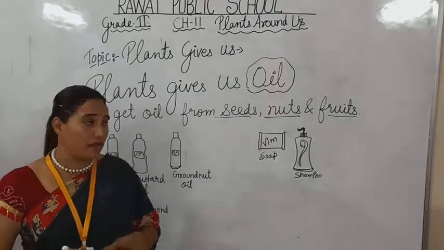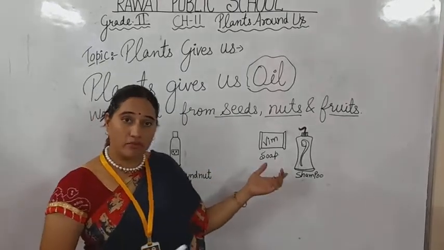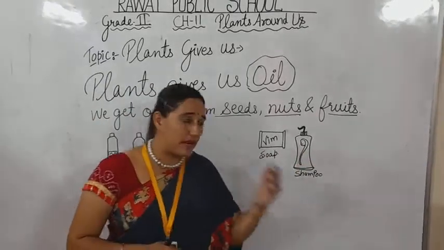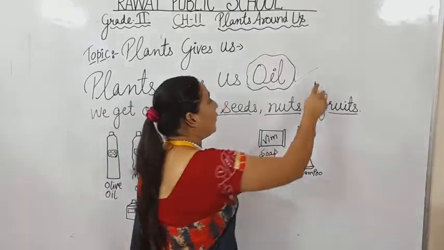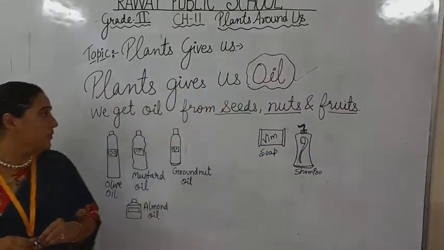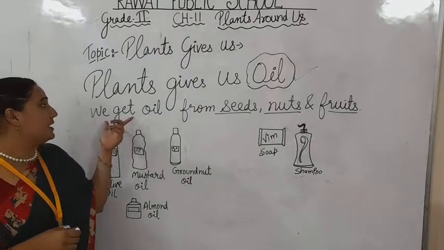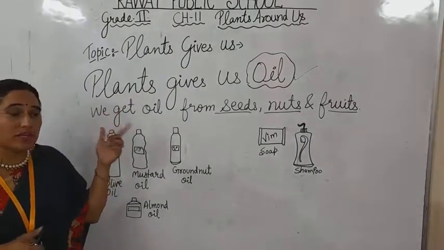Seeds are part of a plant. Nuts come from the plant. Fruit is part of a plant. So we get oil as well. हम oil भी कहाँ से हमें मिलता है? We get oil from the plants.